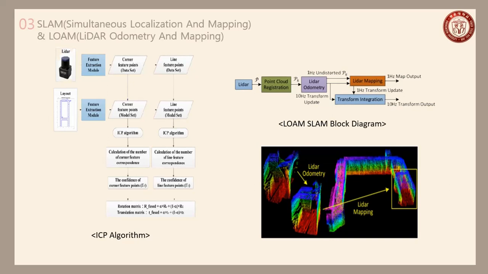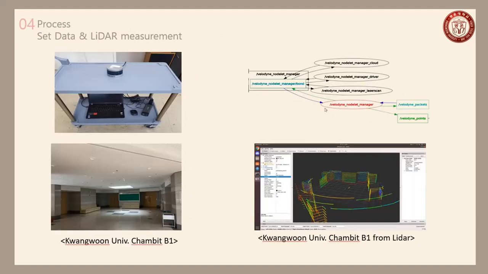And LOAM is a SLAM model that uses LiDAR. It increases the mapping accuracy of SLAM by estimating LiDAR's odometry. It estimates the odometry from the 6 DOF information obtained from LiDAR and the values between each PCD. The picture below shows the map being completed by correcting the distortion of the PCD obtained by LiDAR through the odometry estimate. In order to map directly using a LiDAR sensor, we prepared measuring equipment using a laptop, a portable power supply, a LiDAR sensor, and a moving cart to maintain horizontality.